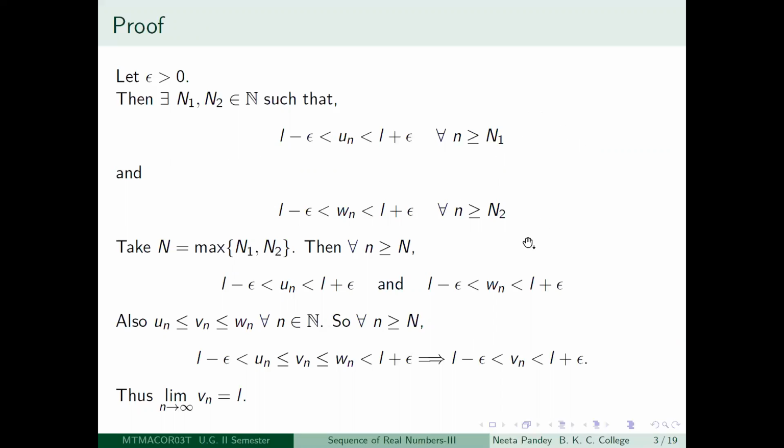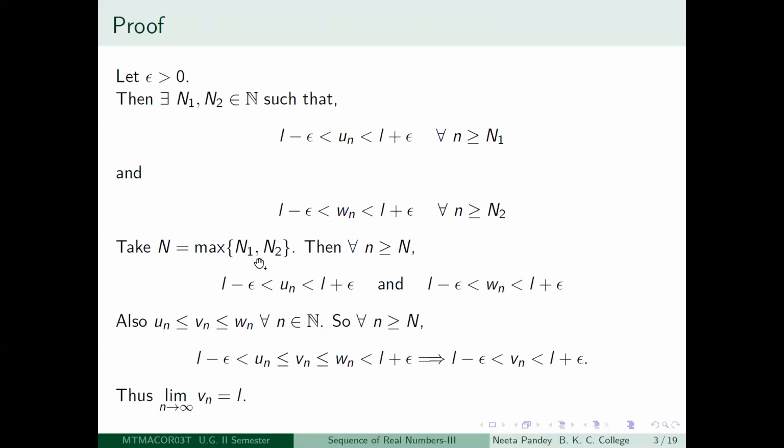What we do is that to ensure that these two inequalities hold simultaneously, we take the maximum of these two terms after which the inequalities are holding. So we take N to be maximum of n1 and n2. Then this will also be true and this will also be true for all n greater than or equal to capital N.